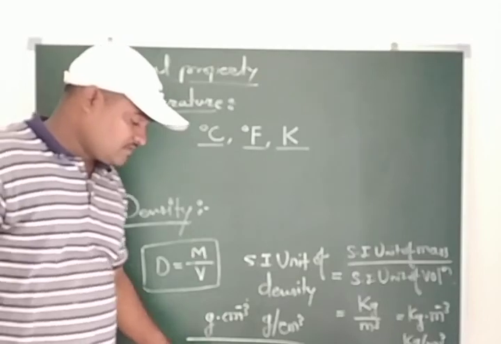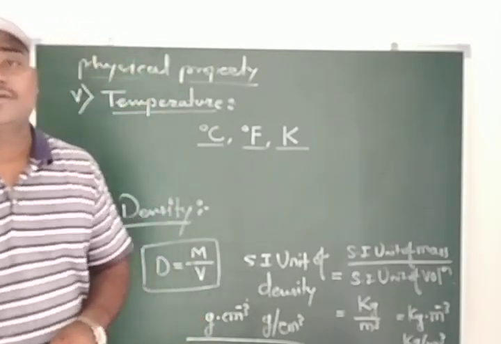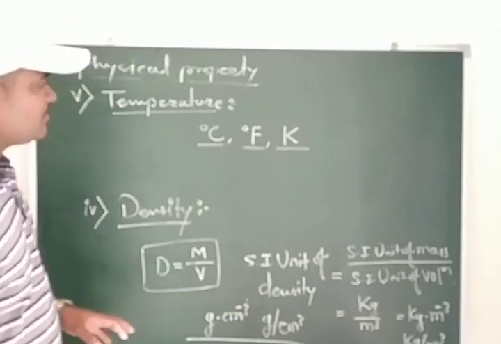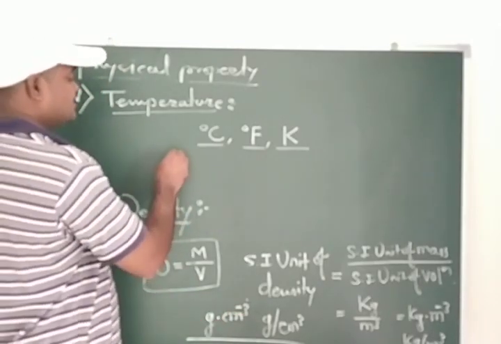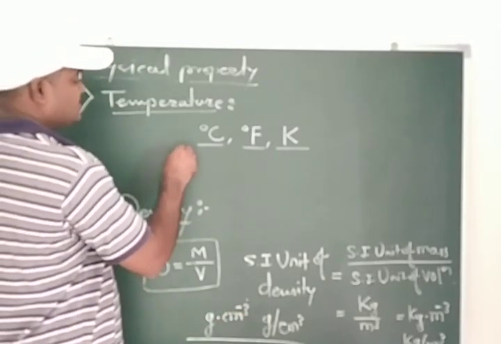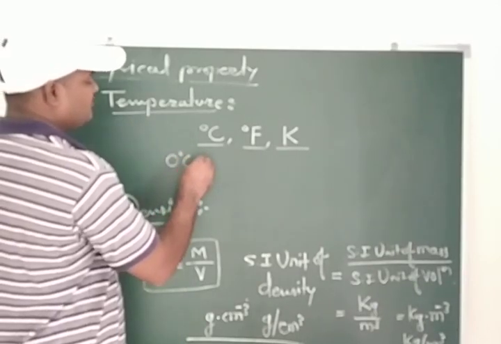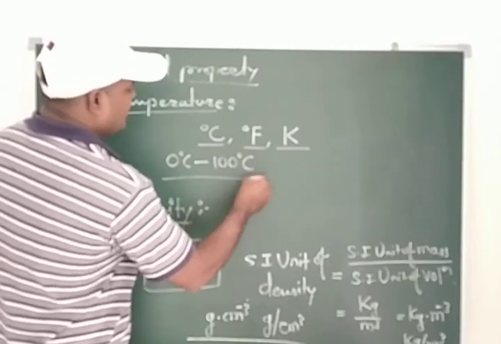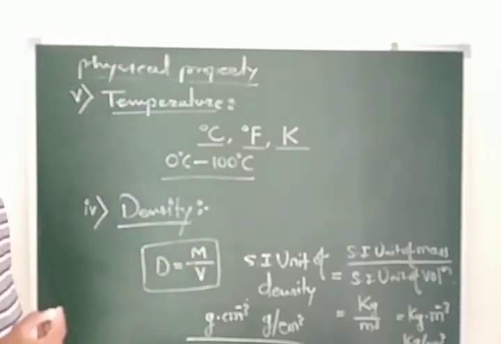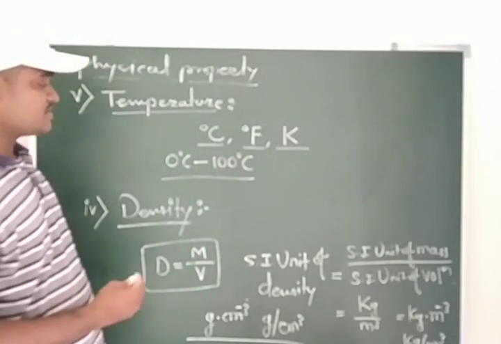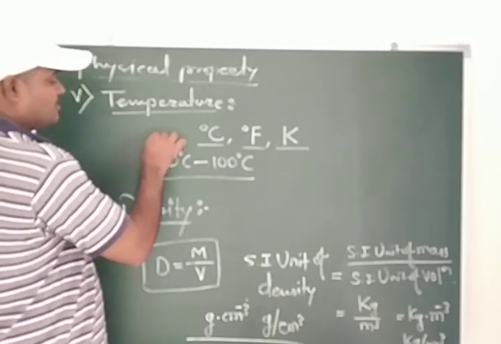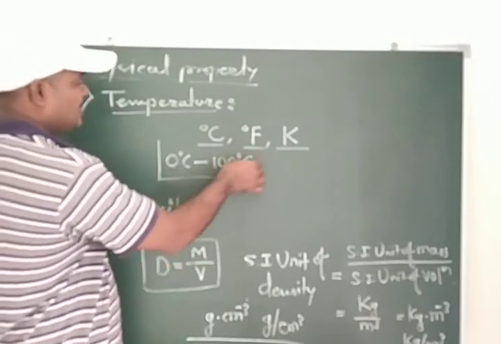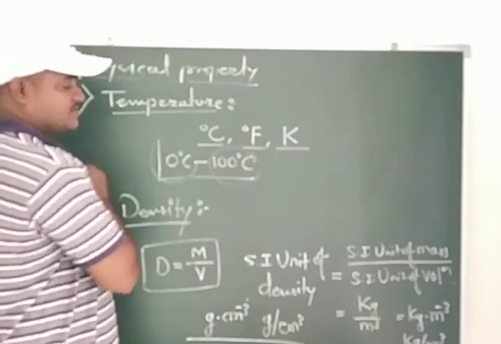Now students, in our daily life we use a thermometer, which is constructed for the measurement of temperature from 0 degree Celsius to 100 degree Celsius. Why 0 to 100 degree Celsius? Because the freezing point of water is 0 degree Celsius and the boiling point of water is 100 degree Celsius.